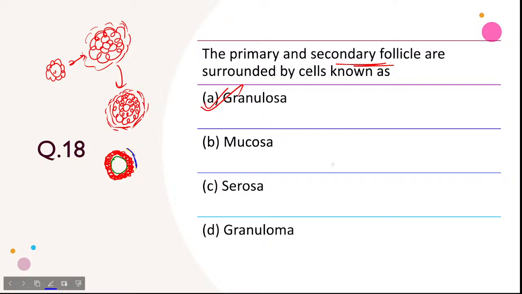Yeah, blue color is fine. So it will be covered with theca cells, which will divide, or which will help in the production of estrogen. So theca externa, theca interna. So what is present outside this primary or secondary oocyte is granulosa cells, which is this one. So granulosa cell is the correct answer. Next.